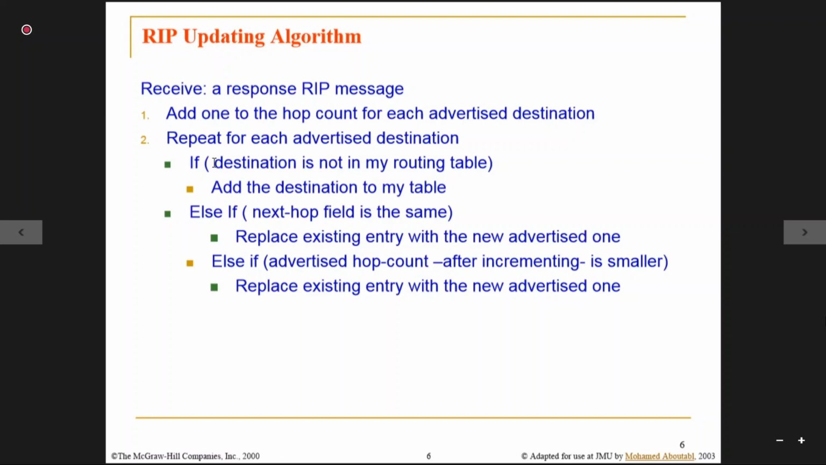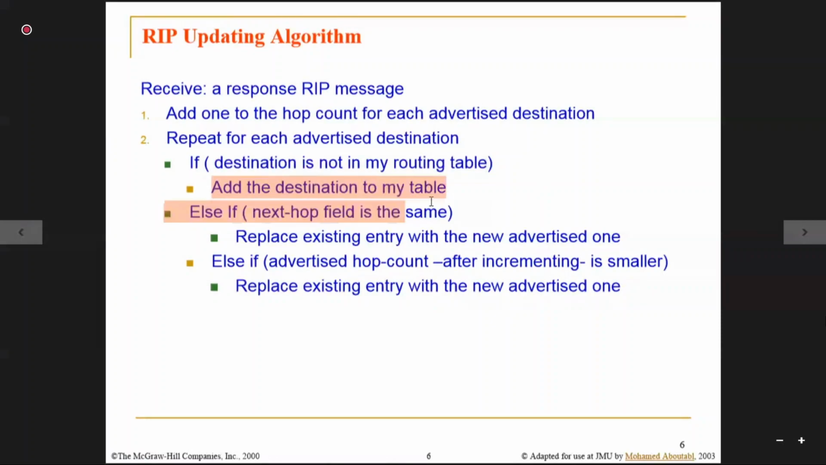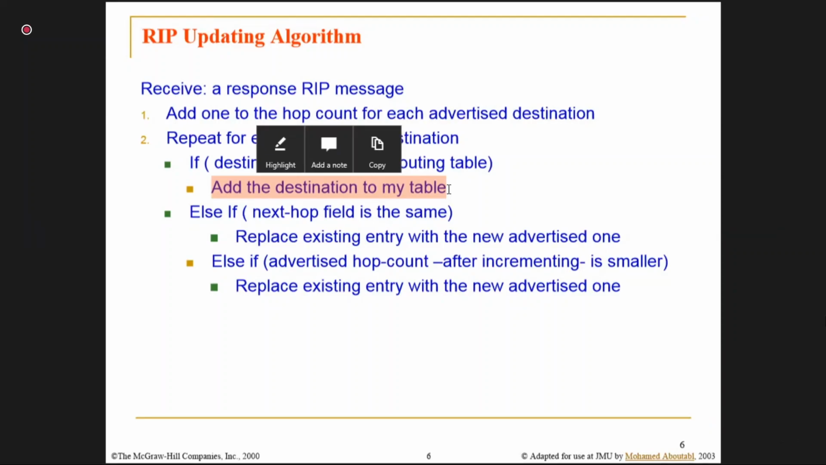Just see, repeat for each advertised destination. Each advertised means from each neighbor we will get the advertised destination, and then we will look into that. If the destination is not in my routing table, suppose my neighbor has given information, let's say to reach Patna, and Patna is not in my routing table, definitely I will add that. Okay, I can also reach Patna, and this is the hop count and this is the information, and through this neighbor I will update. There is no doubt about it.